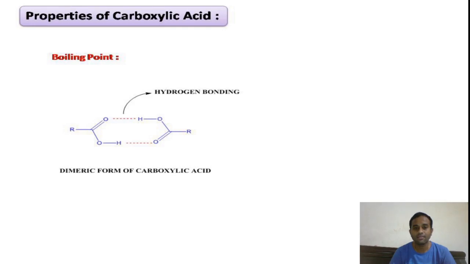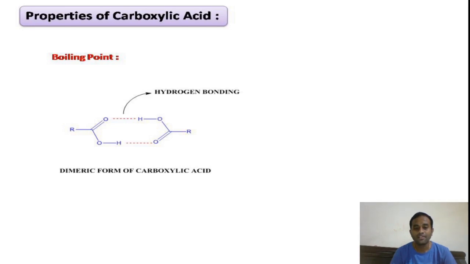Intermolecular hydrogen bonding means the hydrogen bonding between two different molecules, whereas the hydrogen bonding which is generated within the molecule is called intramolecular hydrogen bonding. Here in this case it is intermolecular hydrogen bonding. Due to this, it exists in dimer form, thereby the molecular weight increases, and so its boiling point increases. In this way, based on the formation of dimers in carboxylic acids, we can explain the boiling point.